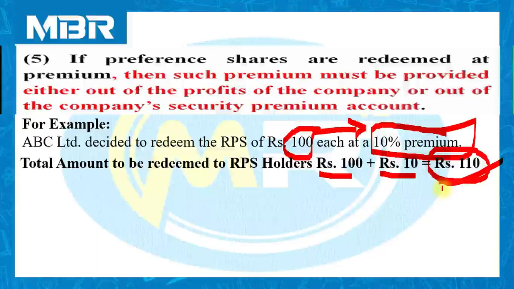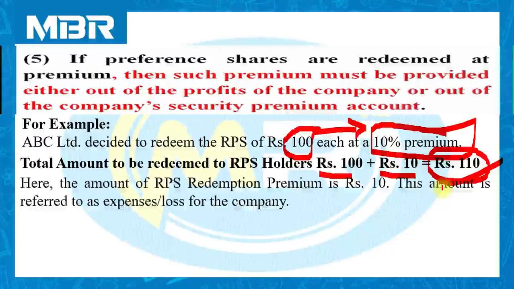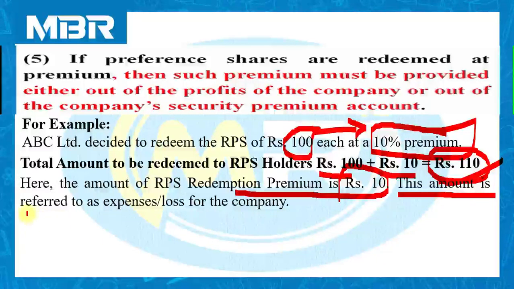All of you are aware about the share premium. Share premium was income for the company, revenue for the company, but this is a redemption premium. Redemption premium means we are paying additional amount to our shareholders. So here the amount of RPS redemption premium is rupees 10, 100 rupees for face value, and the amount of premium is rupees 10. Now it is necessary for you to concentrate on this line.